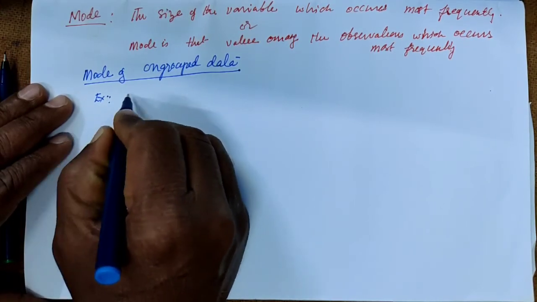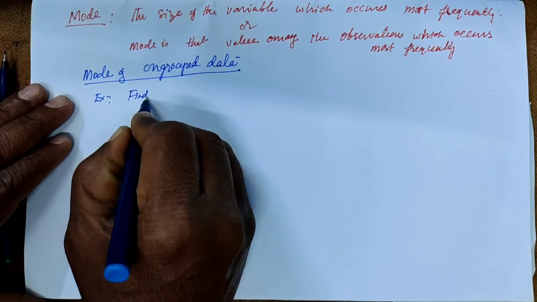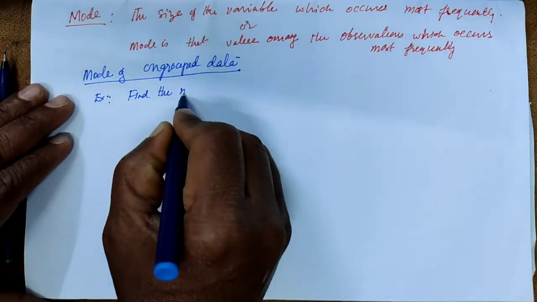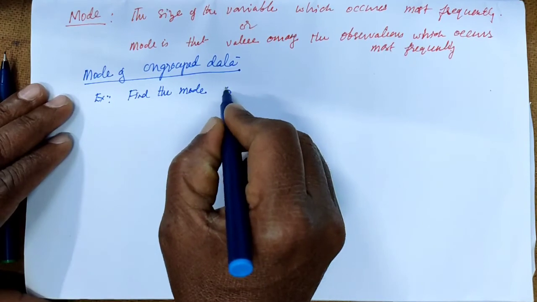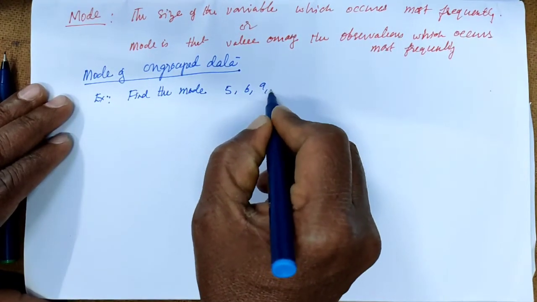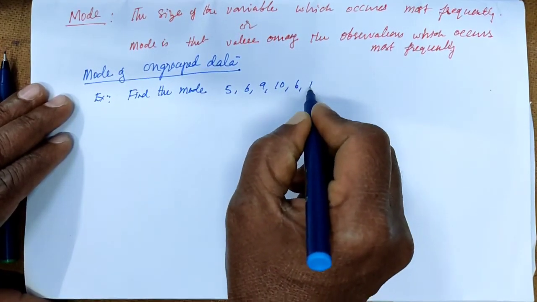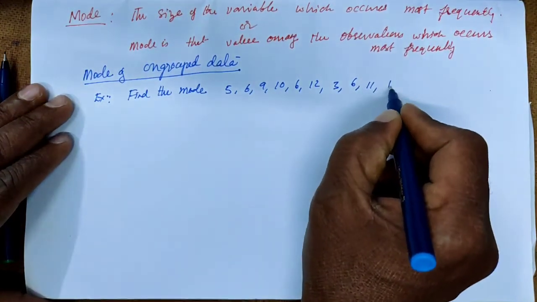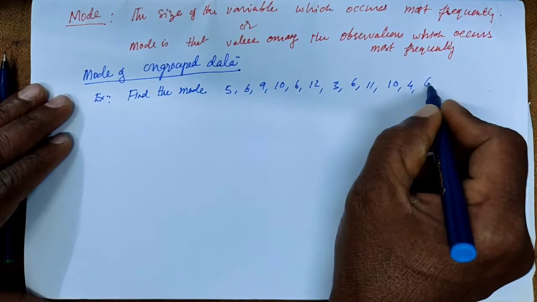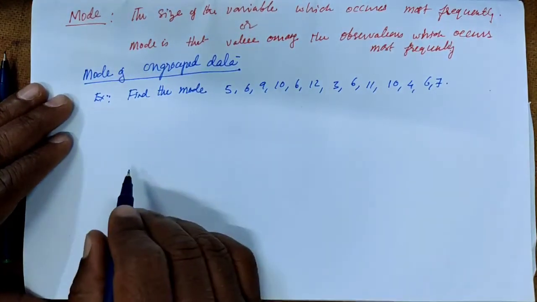Example: find the mode of 5, 6, 9, 10, 6, 12, 3, 6, 11, 10, 4, 6 and 7.